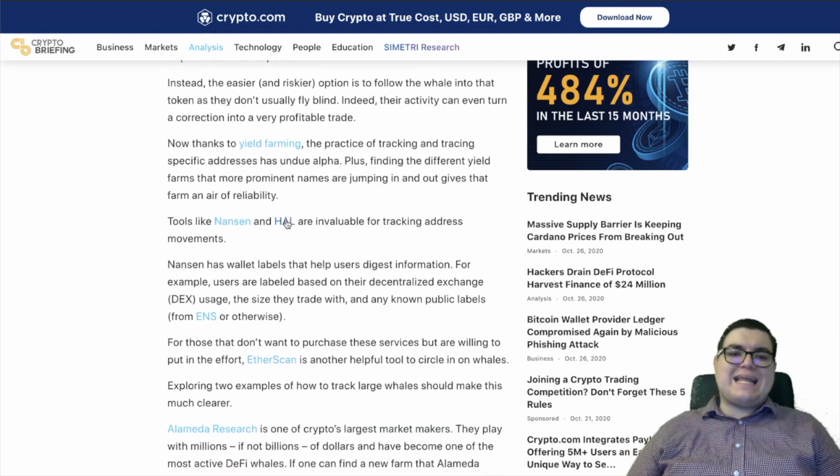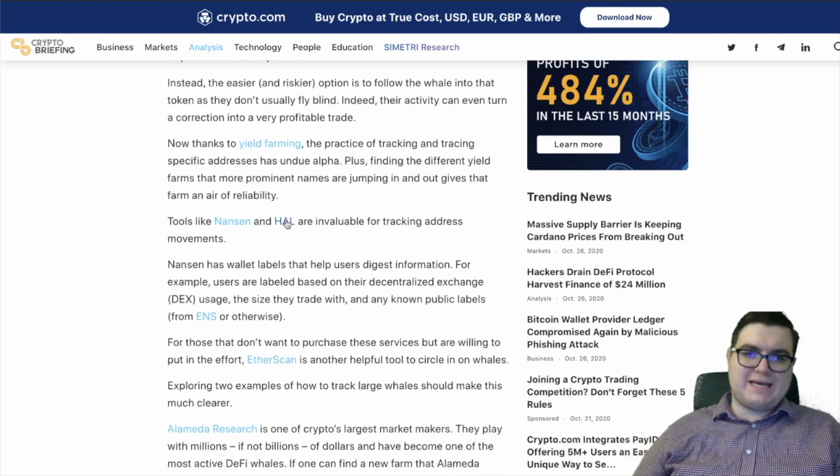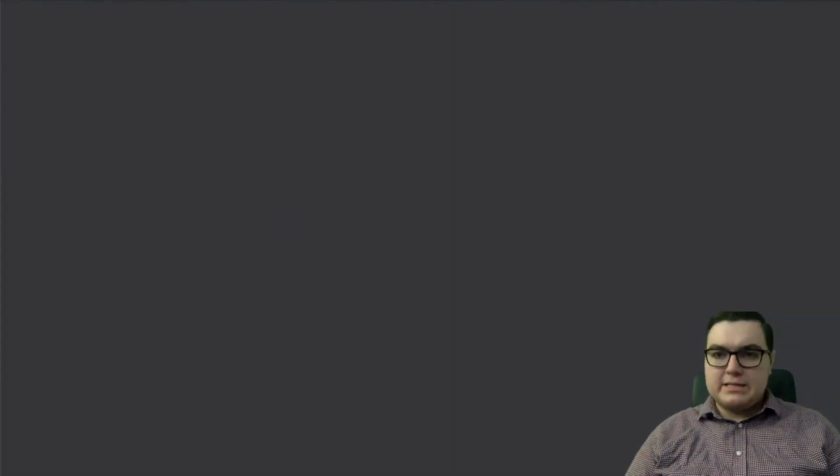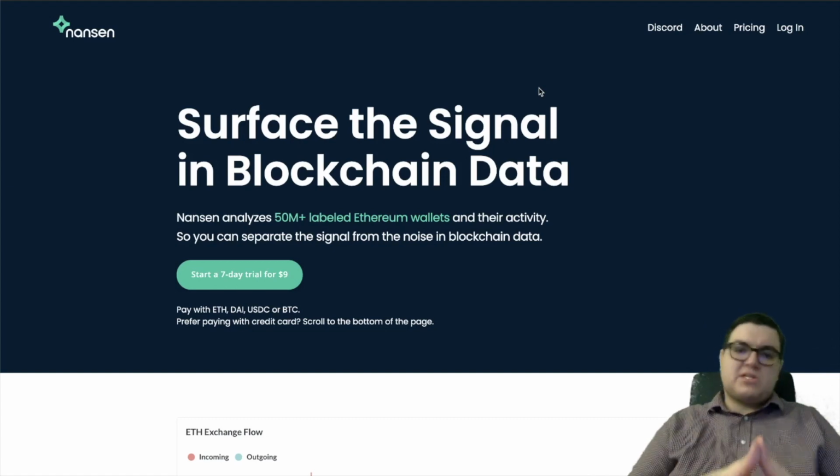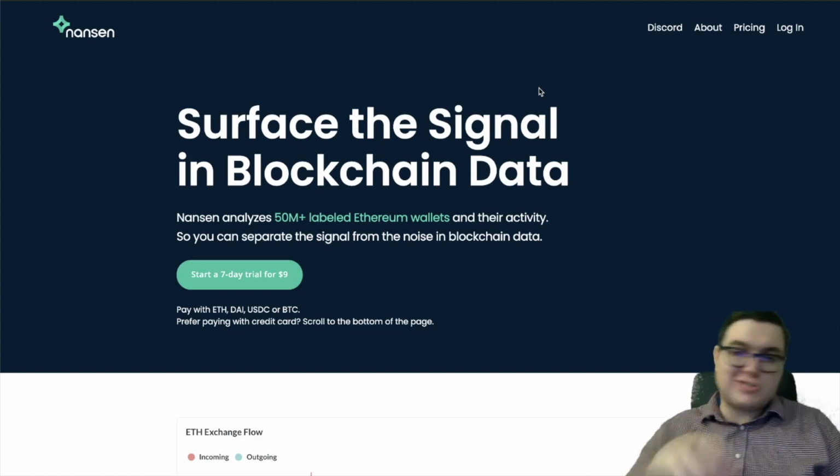Tools like Nansen and HAL are invaluable for tracking address movement. So if we click on this, actually let's go on both. This is more for somebody who's like really gung-ho about this, Nansen.ai. And the reason I say that is because you have to pay money. It's not a lot. Start a 7-day trial for $9. So this is just a trial.